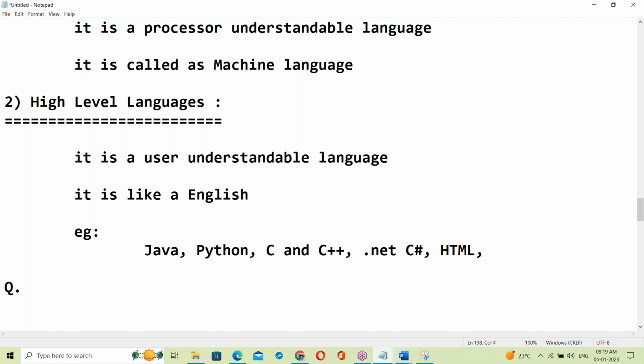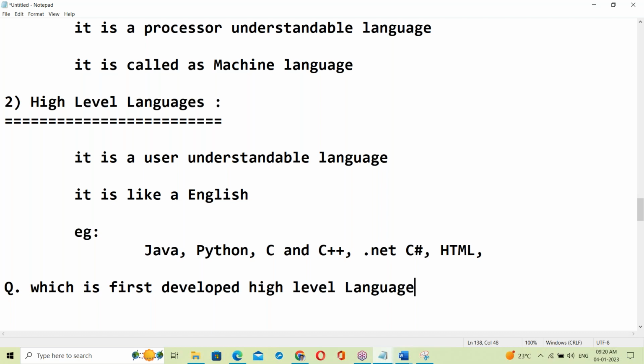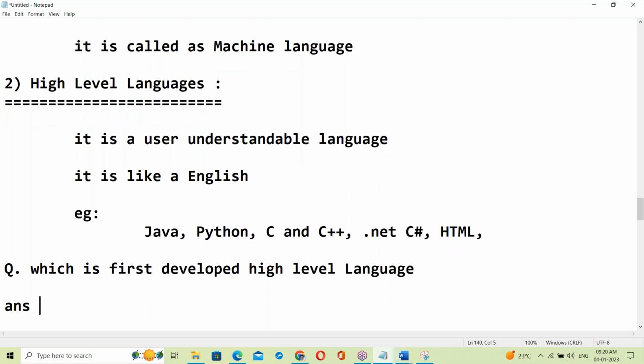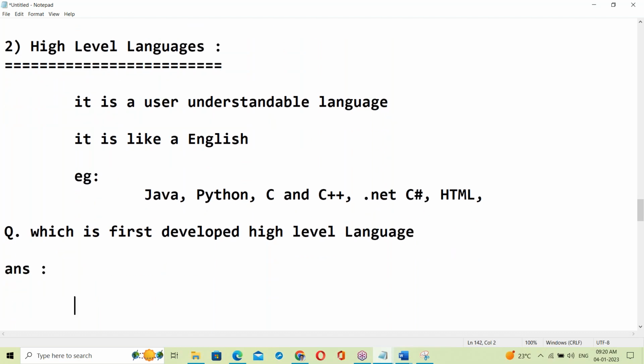Some question for everyone. Which is the first developed high level language? Anyone have an idea? Yes, which is the first developed high level language?